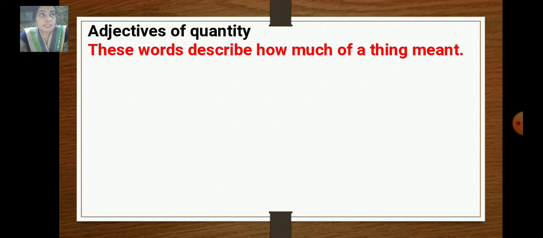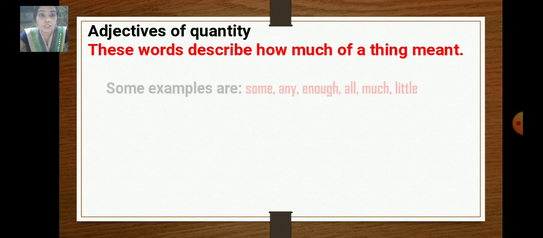For example, I can say, Raghav ate the whole cake. So how much cake did he eat? I am asking the question, how much? How much did he eat? The whole cake. So the word whole is an adjective of quantity.